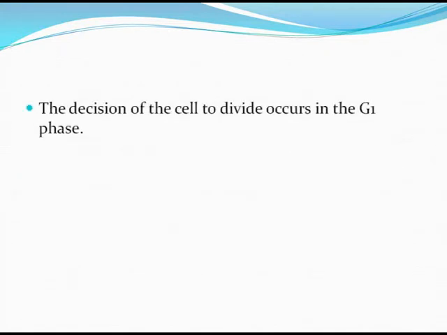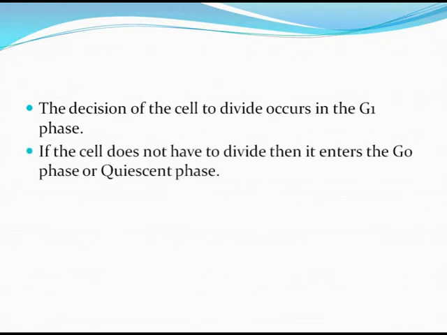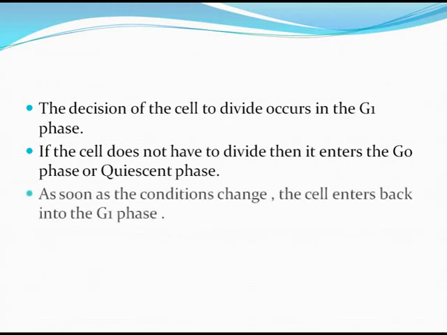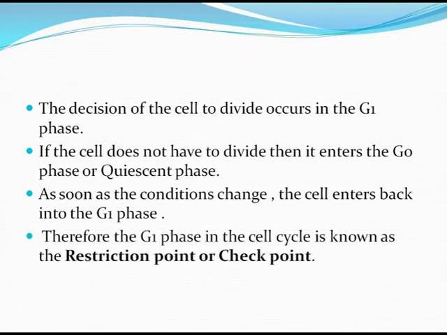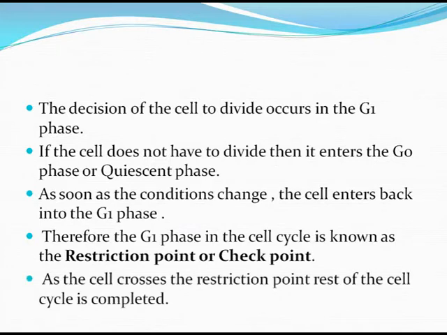The decision of the cell to divide occurs in the G1 phase. If the cell does not have to divide, then it enters the G0 phase or the quiescent phase. As soon as the conditions change, the cell enters back into the G1 phase. Therefore, the G1 phase in the cell cycle is also known as the restriction point or the checkpoint. As the cell crosses the restriction point, the rest of the cell cycle is completed.